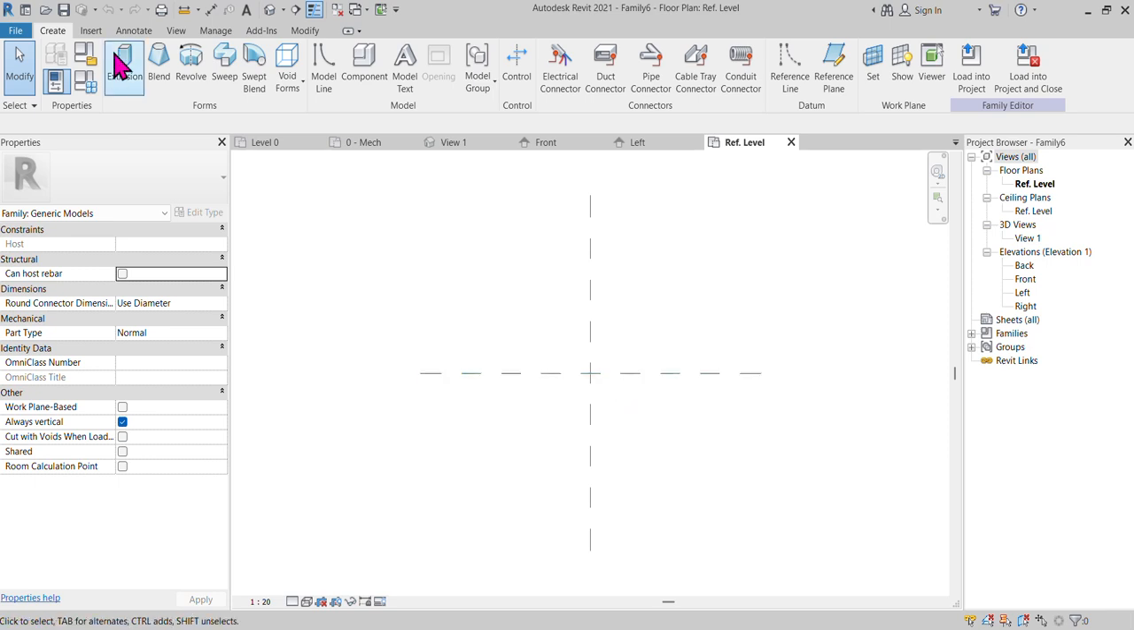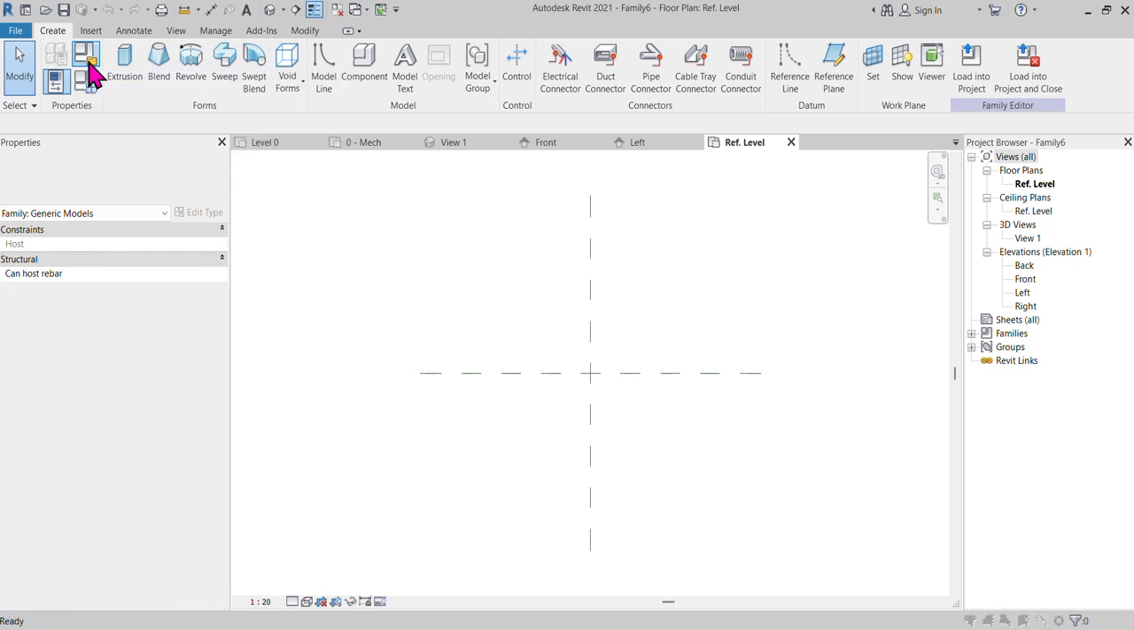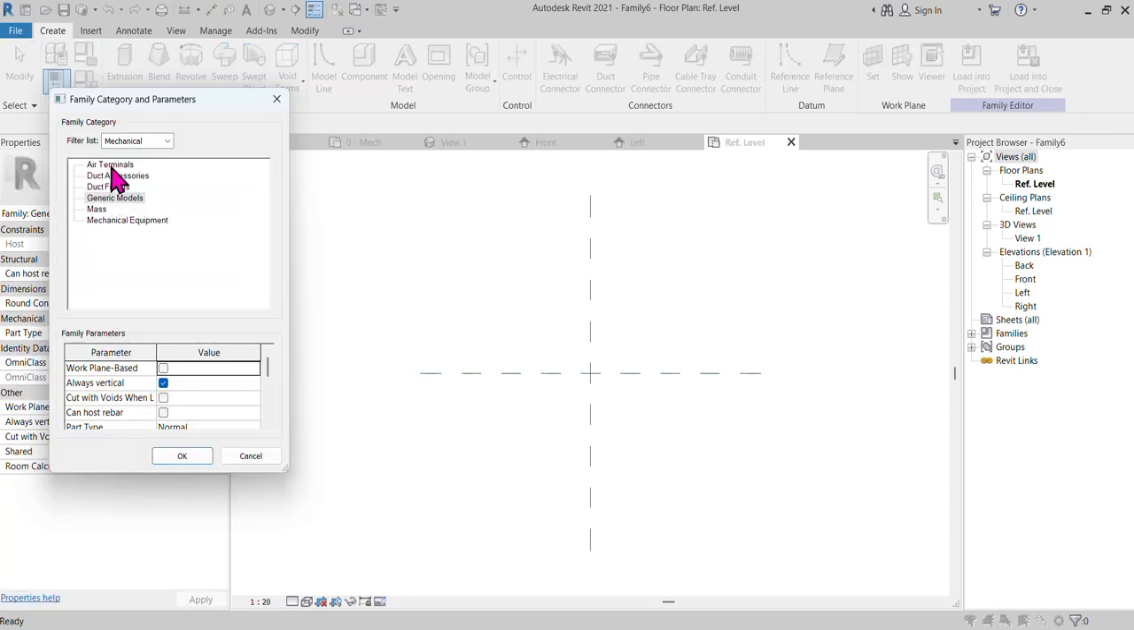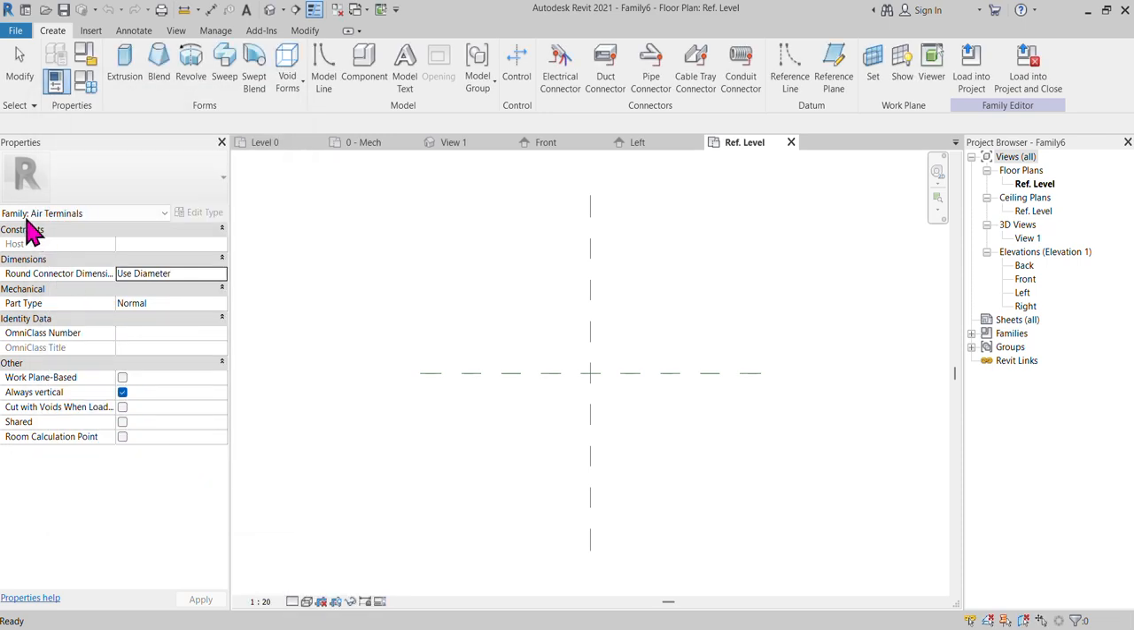You can go to Family Category and Parameters. Here you can choose the air terminal. This is a must. You have to choose the air terminal category. Now it's showing the air terminal category. So I hope you understand how you can get the air terminal family.